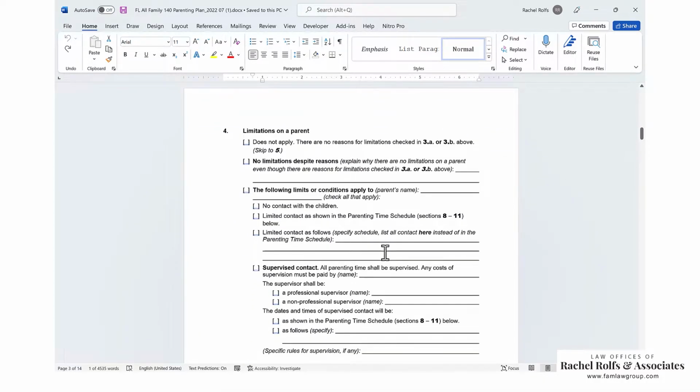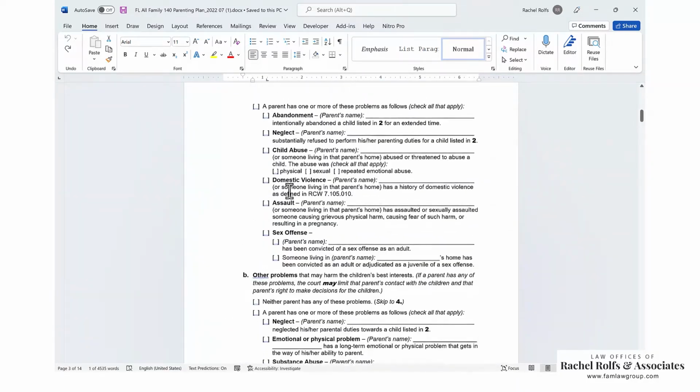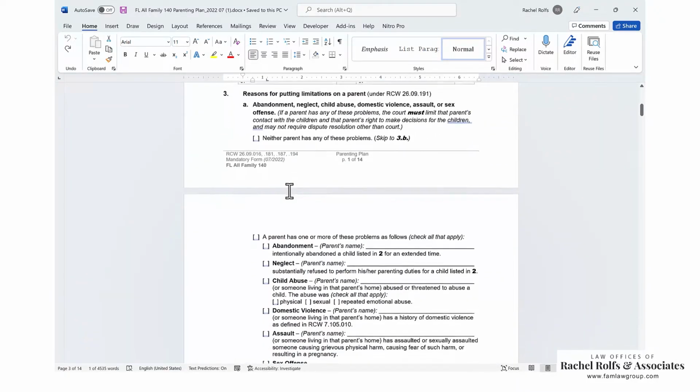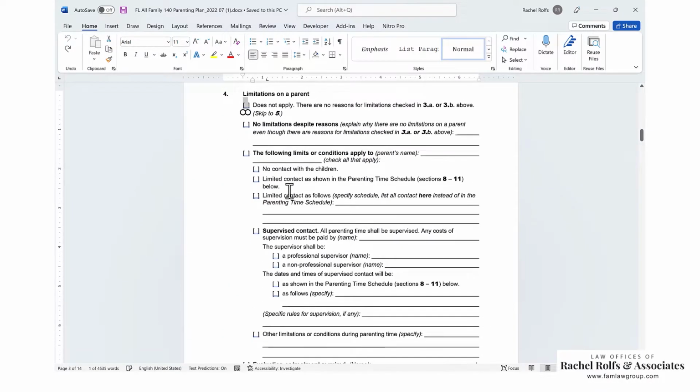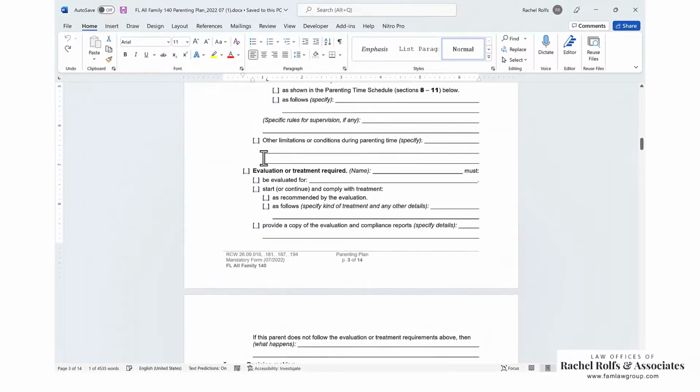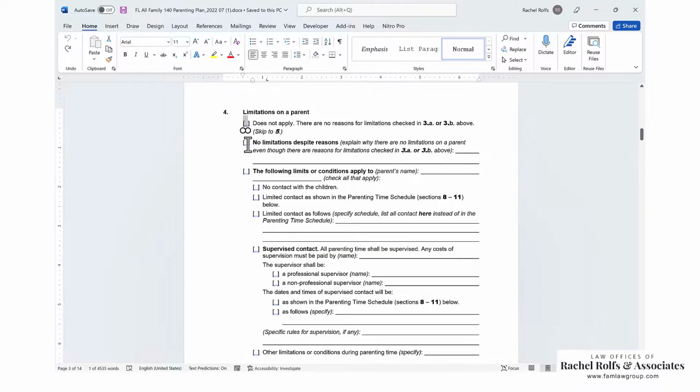Section 4 is limitations on a parent. So if you listed nothing in section 3, if you said does not apply in section 3, then section 4 is also going to be does not apply. In order to put any of these limitations on under section 4, you have to have a basis listed under section 3. So if section 3 does not apply, you're going to click does not apply here and you're going to move on to section 5. If there are problems up there, then you have some options.